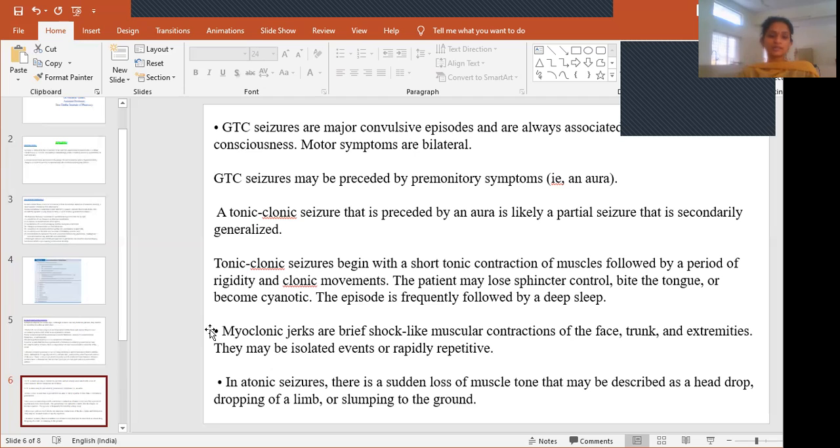And then myoclonic jerks. These are brief shock-like muscular contractions of the face, trunk, and extremities. So these are shock-like, sudden. Sometimes when you sit in extreme weather, like very cold weather, unknowingly you get some kind of jerks. That we call myoclonic jerks. These jerks can be seen on the face, trunk, and also extremities. This may be isolated events or rapidly repetitive. So sometimes a single episode can be seen, or sometimes repetitive myoclonic jerks can be seen.